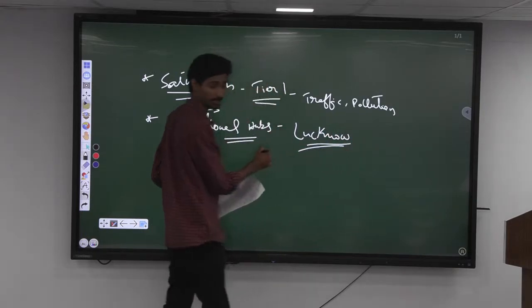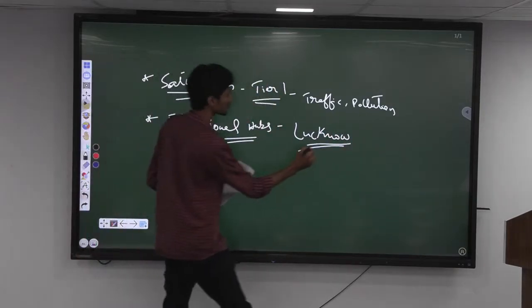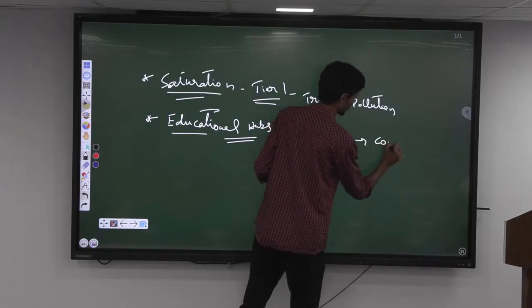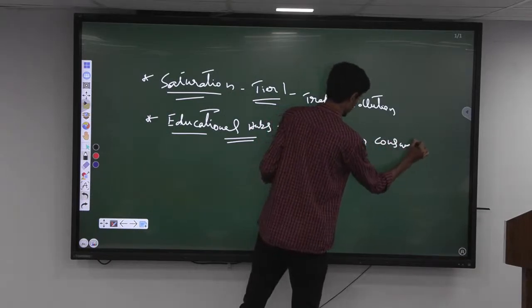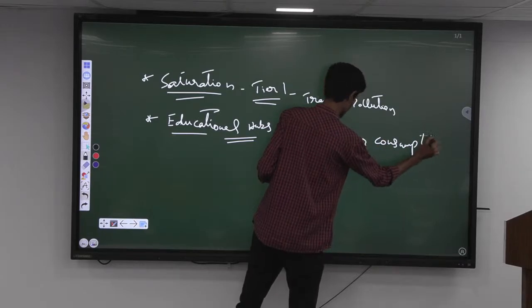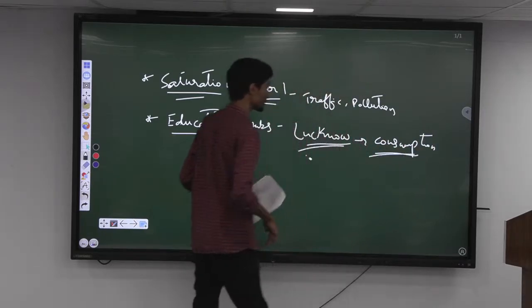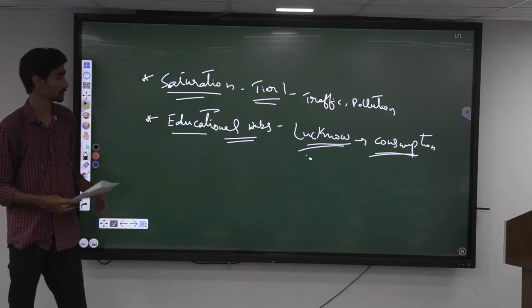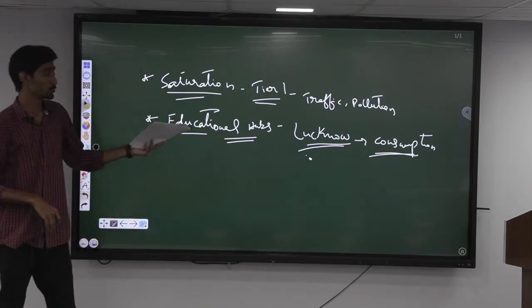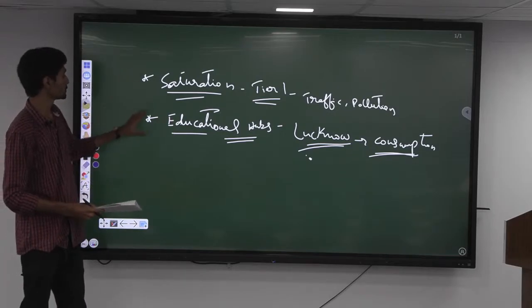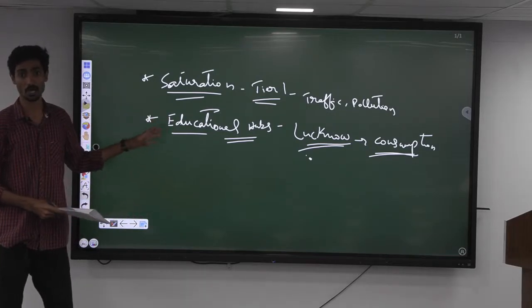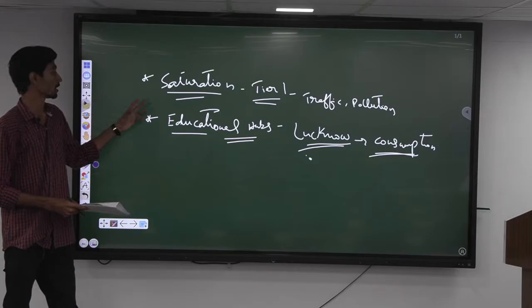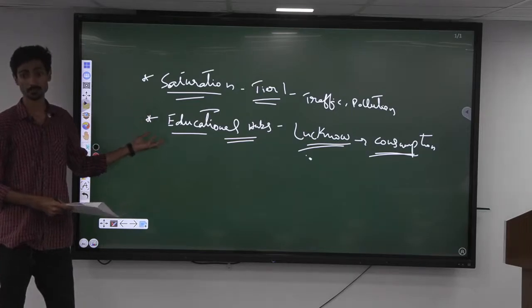This is a tier 2 city. As a result, there is more consumption happening in these cities. So automatically more growth of tier 2 cities is happening with respect to the new middle class. So these are the different points with which we can discuss how the new middle class is correlated to the emergence of tier 2 cities.